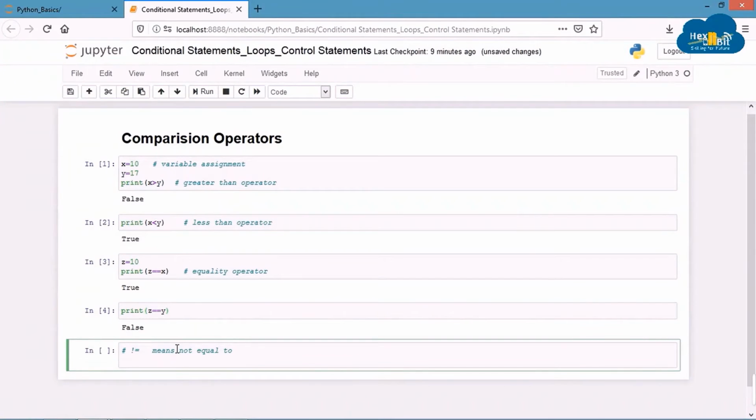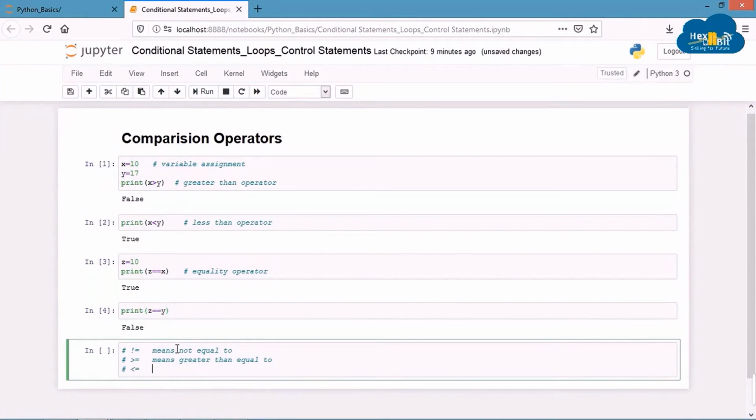Operators such as greater than equal to and less than equal to are also available. You can try this on your own. Again, operator precedence should be taken care of when using multiple operators within one statement without parentheses to separate the operations. You can check the operator precedence in the Python documentation.